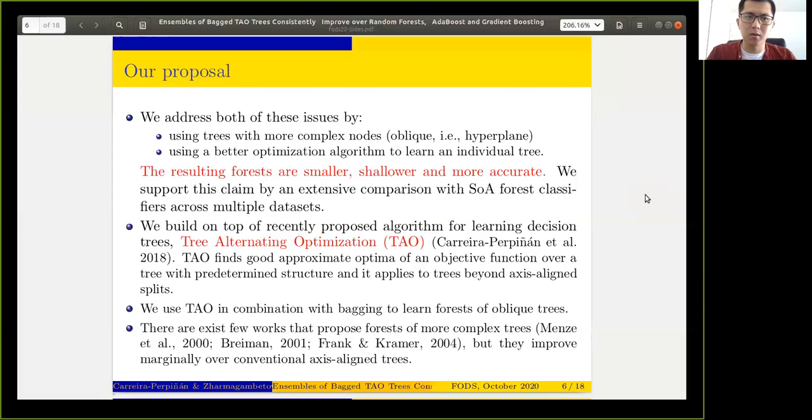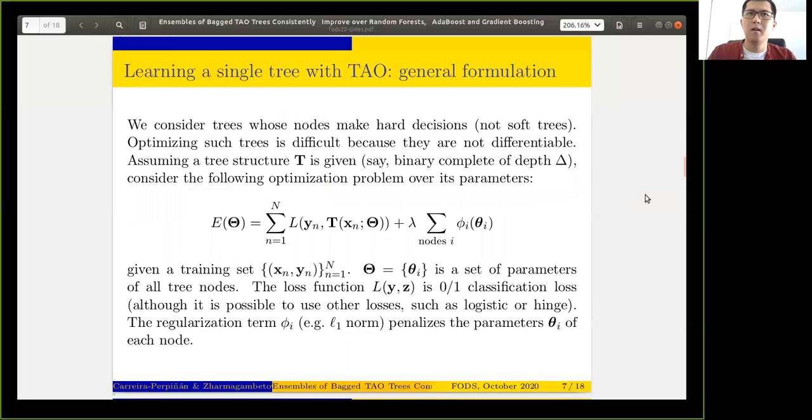It's worth mentioning that there are some other previous attempts at constructing forests out of trees that are beyond axis alignment, but their improvement is shown to be marginal over conventional trees. Moreover, all popular implementations of forests, like random forest or gradient boosting, XGBoost, and so on, use axis-aligned trees. Okay, so let's first consider optimization of a single tree.